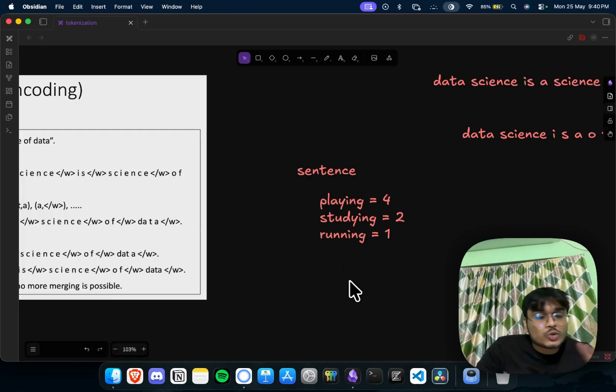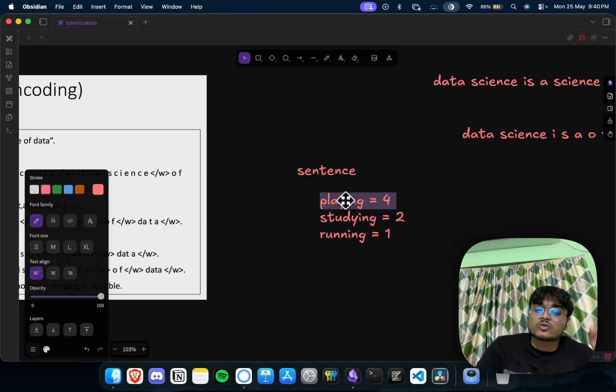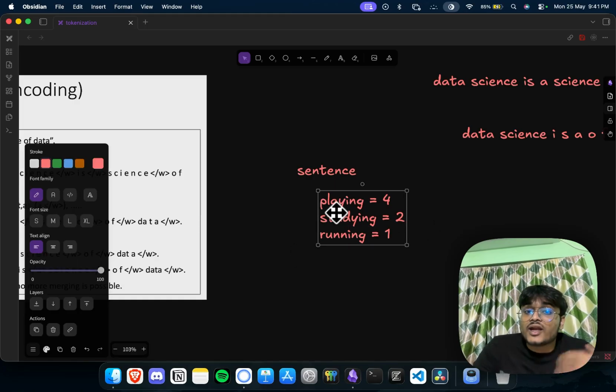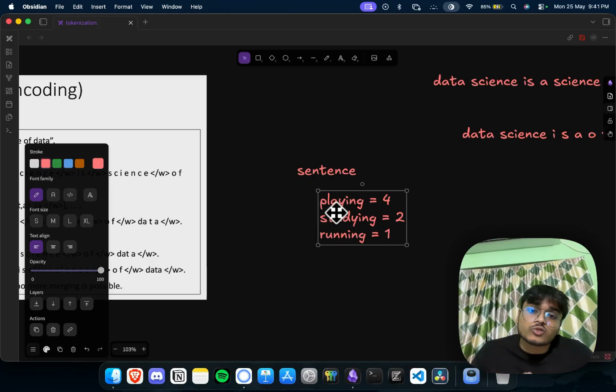So tell me, what might be a good way to tokenize? I can tokenize playing, studying, running differently, or I can tokenize play, study, run, and separately tokenize ing, for a particular purpose, let's say I wanted to find whether the sentences are continuous or not. So this might be a more meaningful way of tokenization than playing, studying, running.